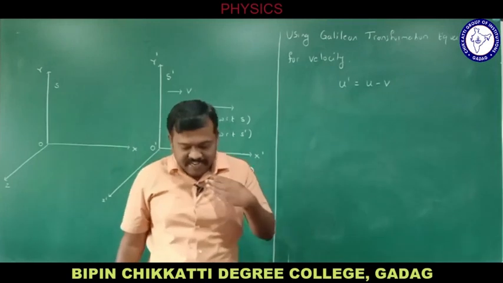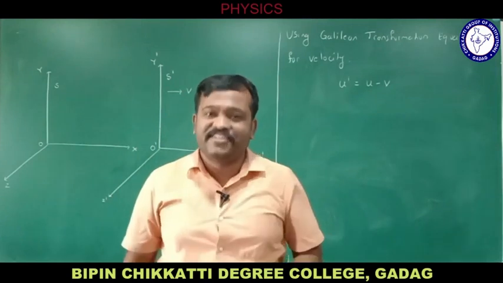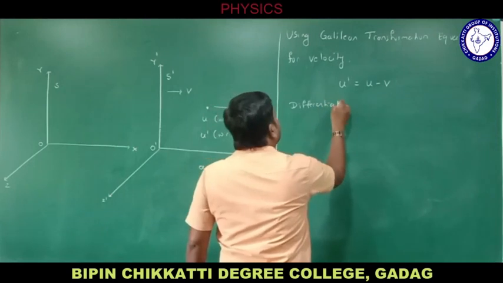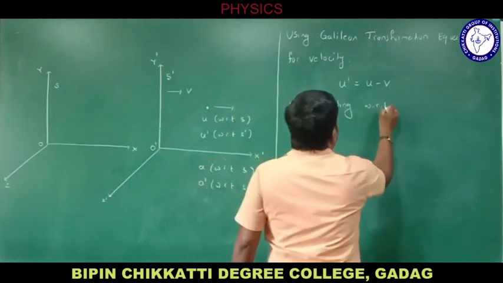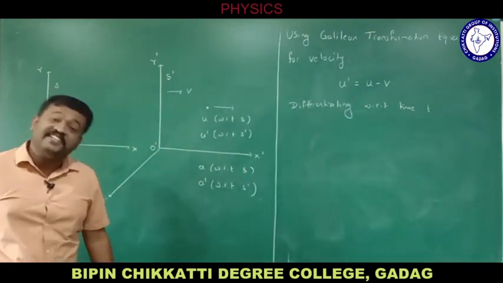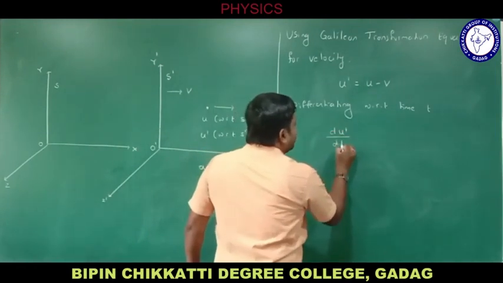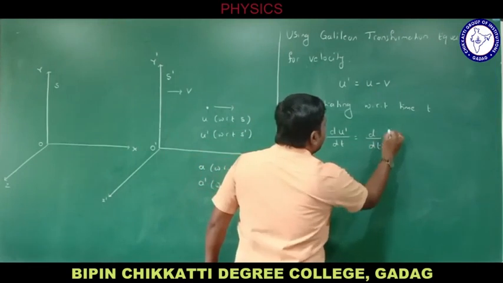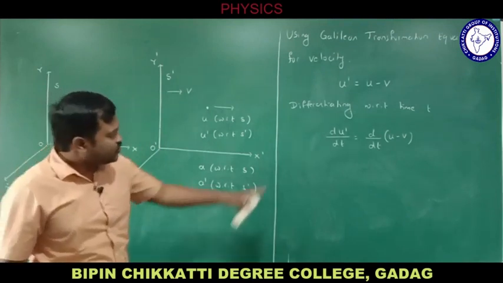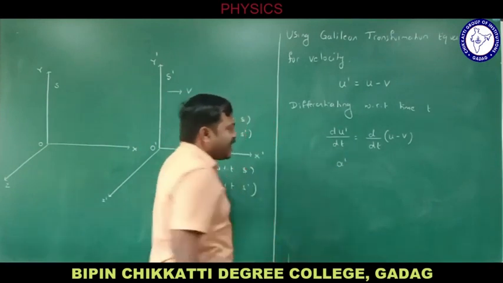Next, what to do? Let me differentiate it. We know whenever we differentiate velocity, we get acceleration. So I will be differentiating with respect to time t. What do I get now? du dash divided by dt is equal to d by dt of u minus v. This is the differentiation of velocity, du dash by dt. What do you get now here? a dash, right?